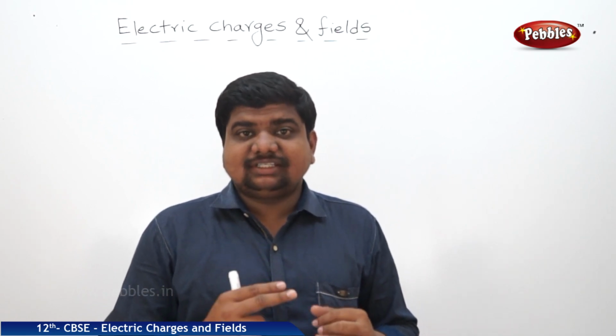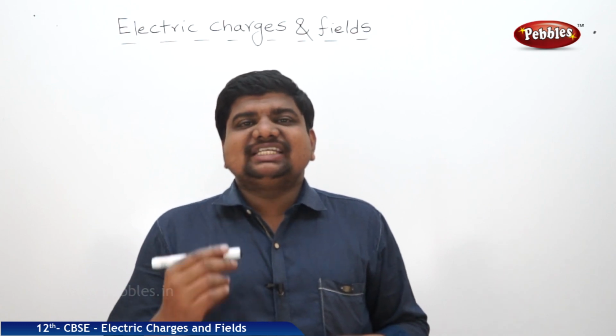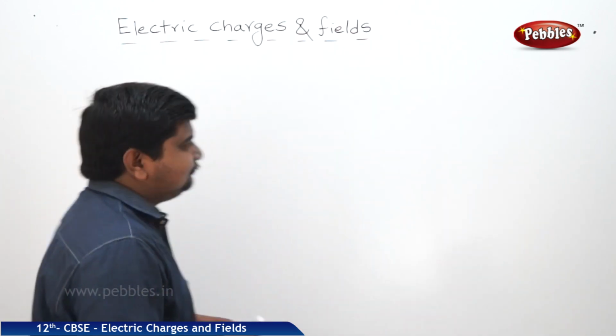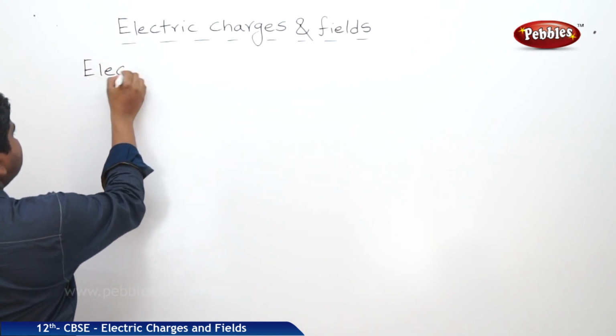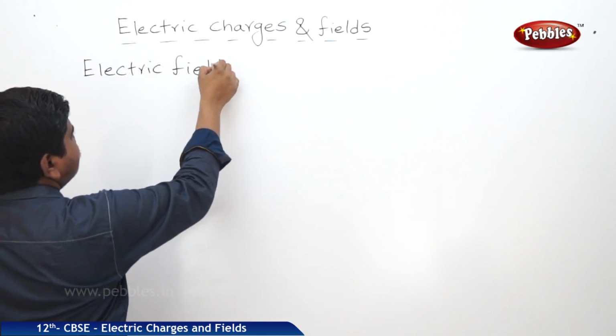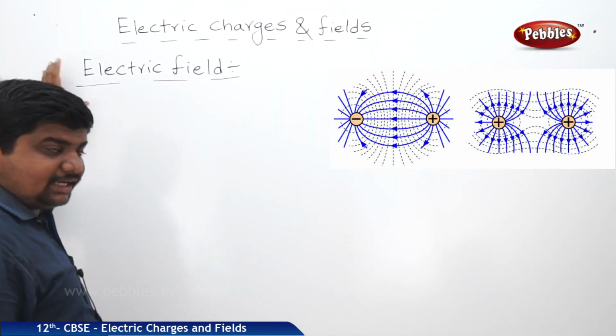In electric charges and fields, up to now we discussed the charge, different charges, the different ways of charging, properties of the charge and related problems. Now we are going to discuss electric field, field lines, and properties of the field lines. First one, electric field. We are going to discuss the electric field.